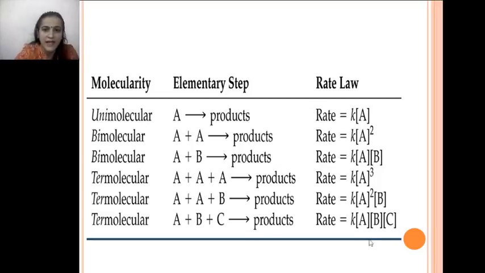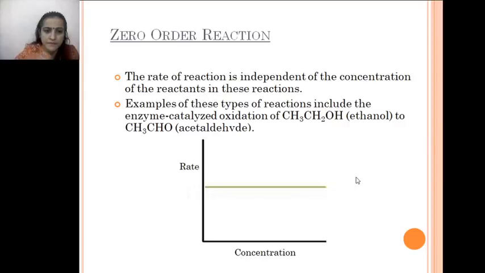As well as that, we can have the rates. For a unimolecular reaction, rate can be given as k A raised to power 1. For a bimolecular reaction, rate can be given as k A raised to power 2. For a trimolecular reaction, rate is equal to k A raised to power 3.